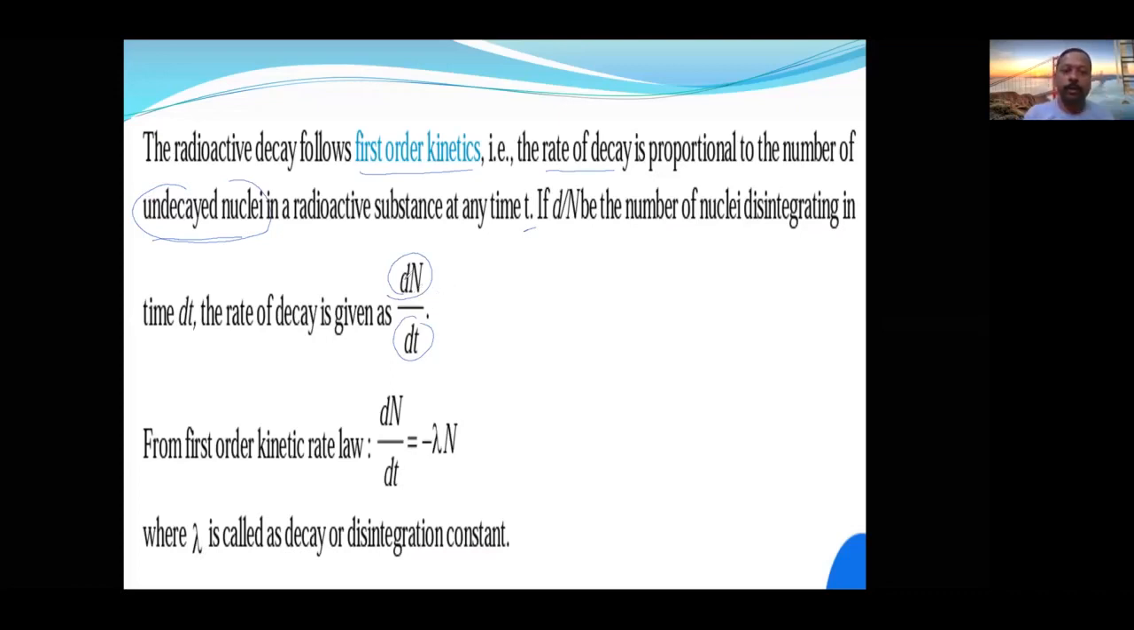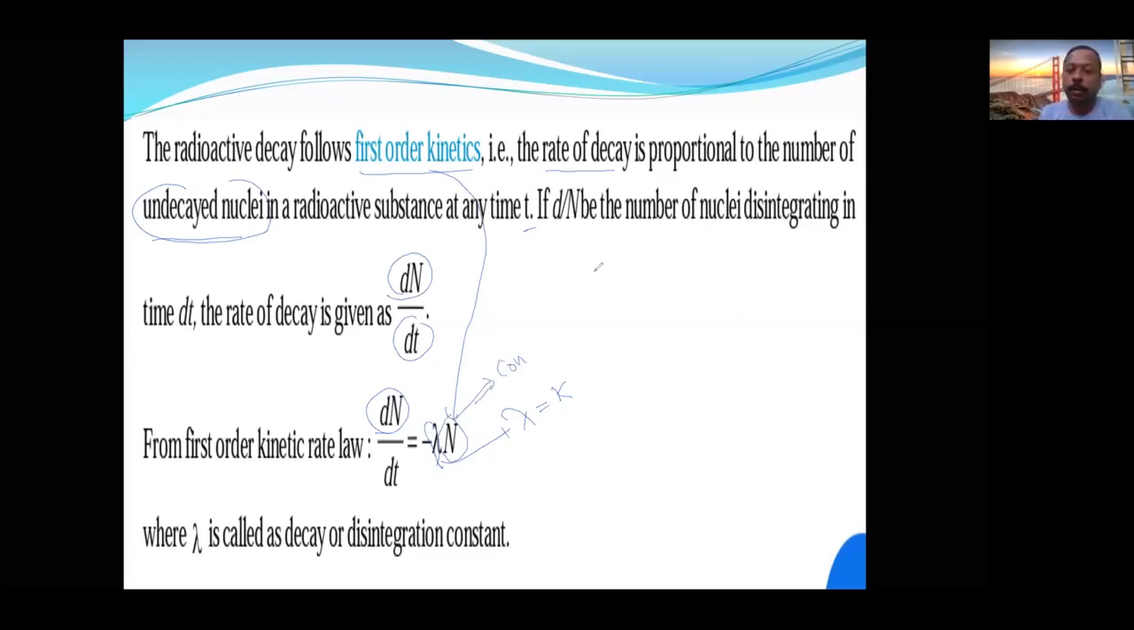So dN/dt, according to what I told you, follows first order kinetics. In first order kinetics, it is the reactant, so a negative sign is required. There we use the rate constant; here we will use lambda. Lambda here is equal to the rate constant of chemical kinetics. That is the difference. And N is used here where concentration was used there.